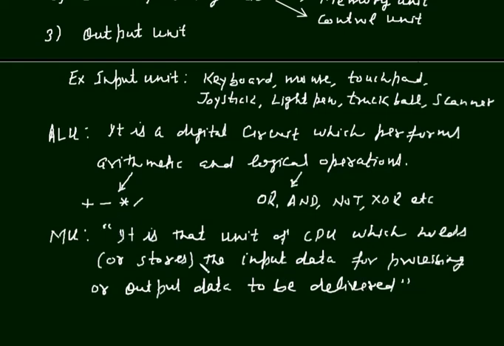Students, this is a very clear definition that memory unit will store whatever it receives from input unit. Then it transfers this input data to arithmetical logical unit for arithmetical or logical calculations. And when finally the calculations are made, the result is again held by the memory unit.